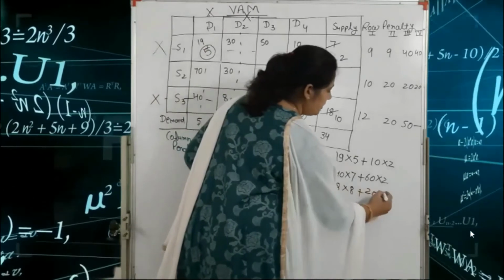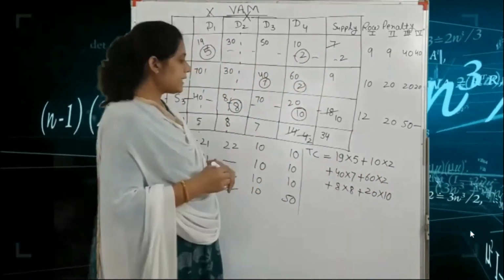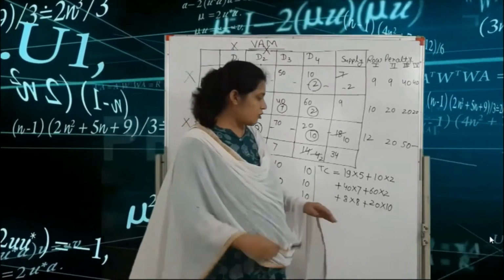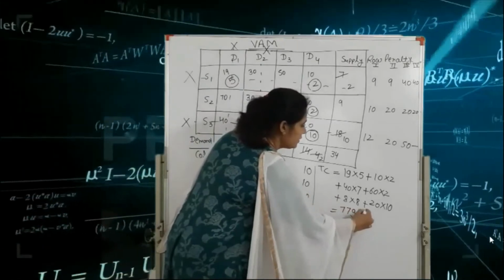So our total cost is equal to 779 rupees.